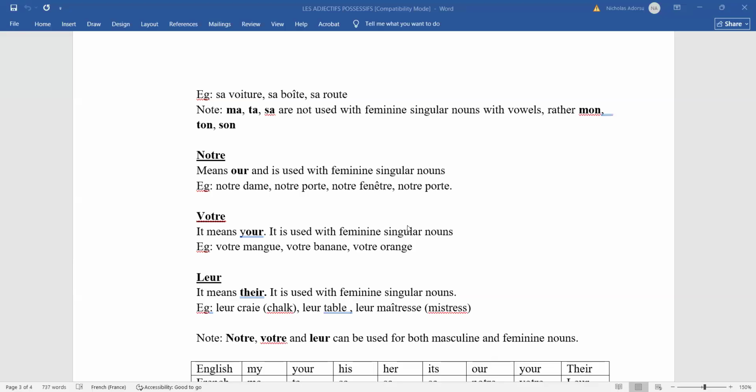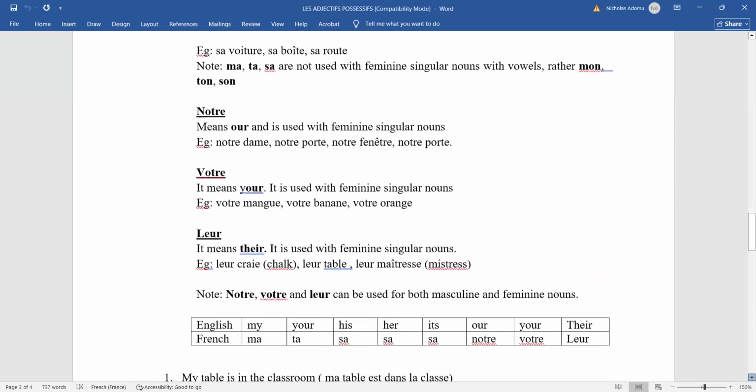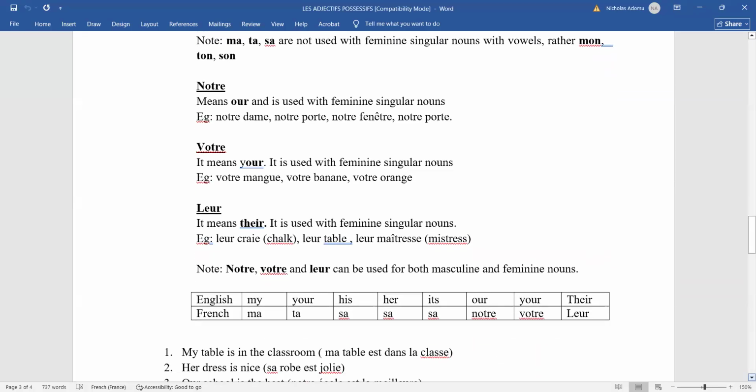Then we have notre fenêtre, our window. Notre porte, our door. So that is it. We come to votre, which we know is your. Yet we have feminine examples like votre mangue, which is your mango, votre banane, votre orange, your orange. Then leur.